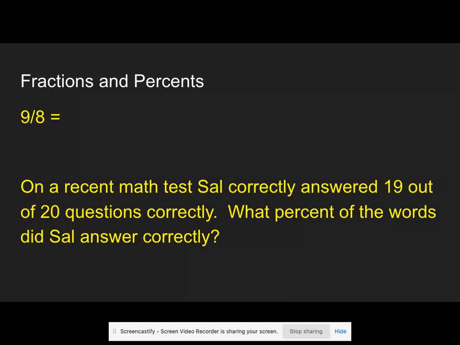So we can actually, again, have an improper fraction. Well, I'm going to make it into a mixed number. 1/8 is one of my mental math fractions I'm supposed to know.